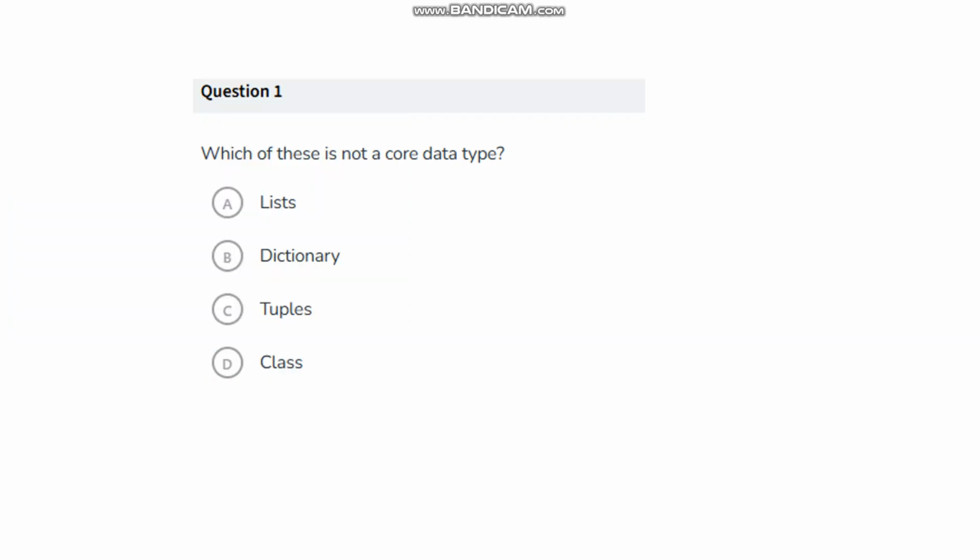Which of the following is not a core data type? From the core data type point of view, list is a core data type, dictionary is a core data type, tuple is a core data type. The class is not a core data type. The class is a user defined data type.